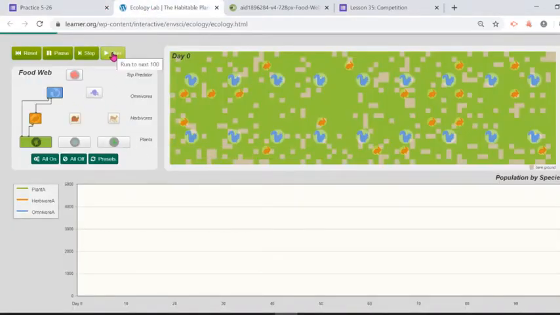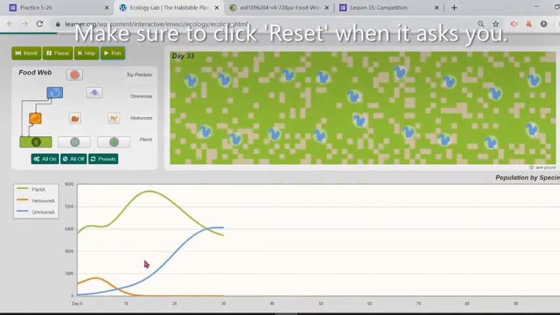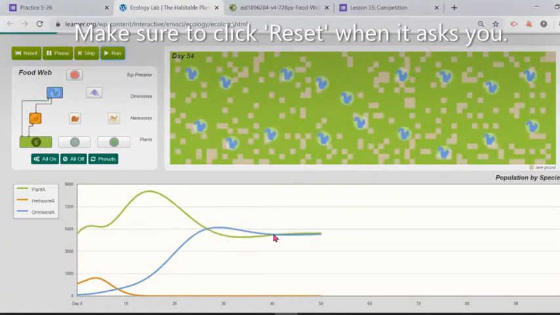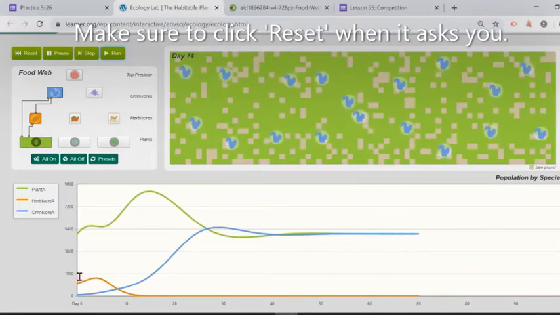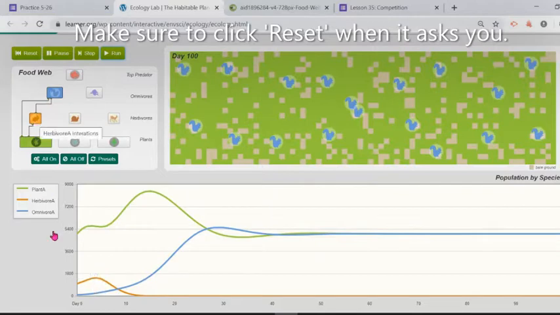We're gonna click on run, and we're gonna see how they are competing over time, what populations are rising, what populations are falling, which organisms are surviving, and which organisms are not. Okay, so we're seeing right here in real time the plant and the squirrel seem to be doing pretty well. They all balance each other out. They reach some balance, but then sadly the rabbits survive a little bit in the beginning, but they fell. They actually died off, and we don't have any more rabbits in this ecosystem.